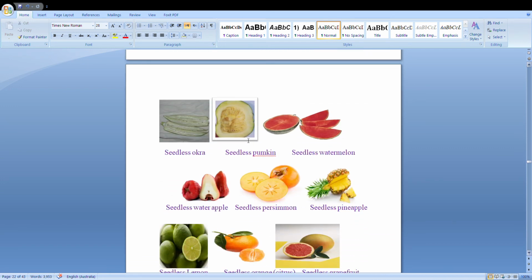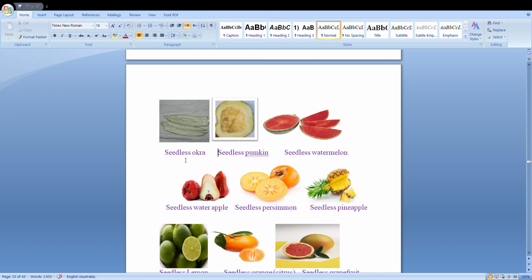You can see here this is our seedless okra, seedless pumpkin. We published this paper in Scientific Horticulture, very high impact factor, ScienceDirect, American journal, impact factor 2.87. Also others, you can see seedless watermelon. Now in the market you can see the seedless pumpkin also. Nowadays in different countries you can see it.